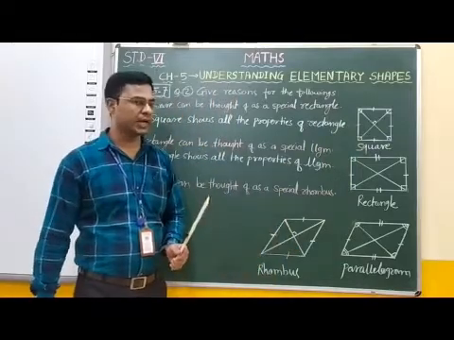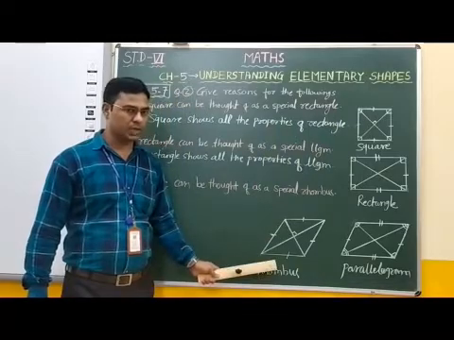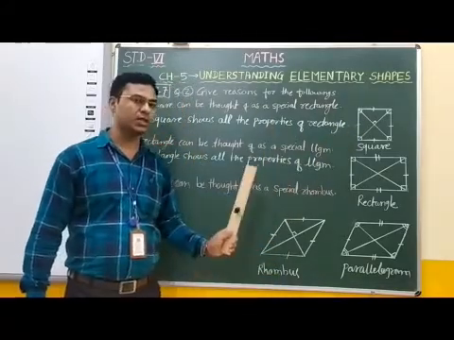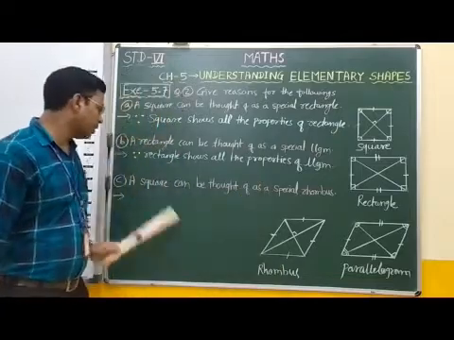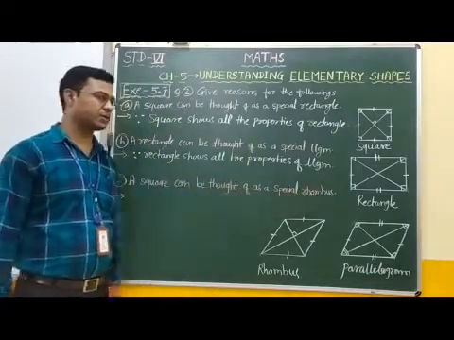Therefore, we observe that a square shows all the properties of a rhombus. Therefore, we can say that a square can be thought of as a special rhombus.